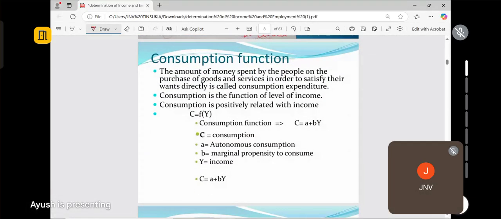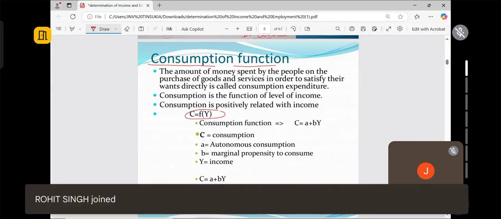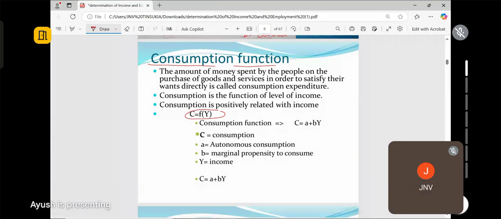The next very important topic is our consumption function. Consumption is the function of income. And what is consumption? The consumer spends money on different goods and services to meet their needs. That is the consumption. We consume different goods and services to meet our needs. And consumption is the function of income. That means if income changes, consumption will also change. For example, income increases, consumption increases.